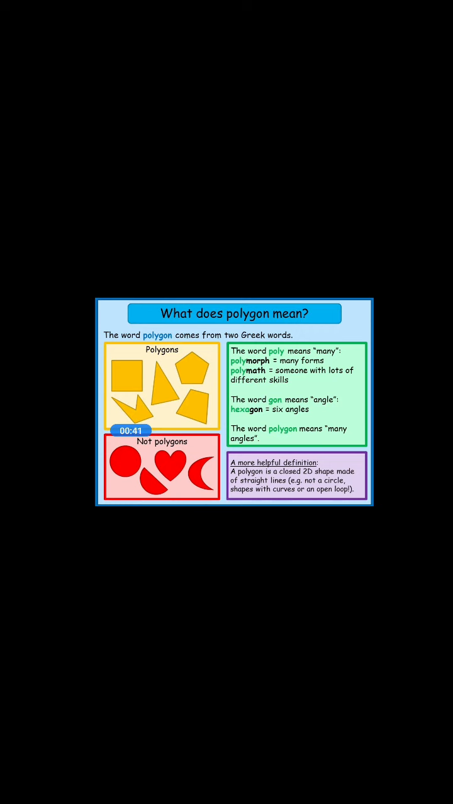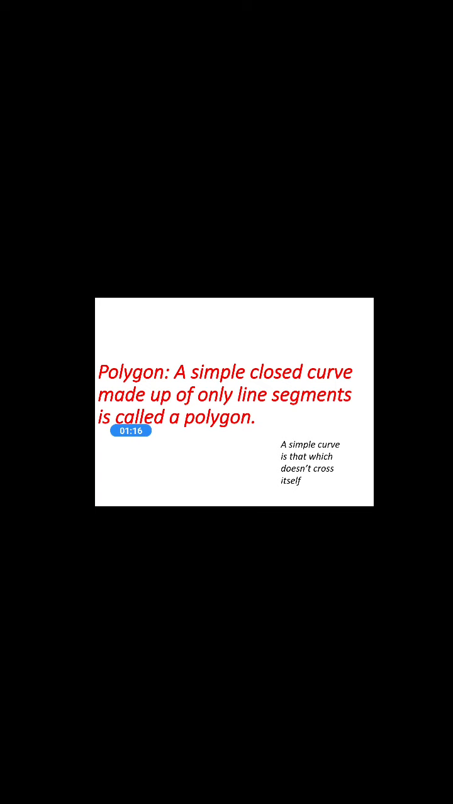Now here are some shapes given in which you have to keep in mind what a polygon is. A polygon is actually a closed 2D shape which is made up of straight lines. It is not a curvy shape. It is made up of lines only. It is not a circle, it is not an open loop, it is not any other shape made up with curves. In simple words, a simple closed curve which is made up of only line segments is a polygon.